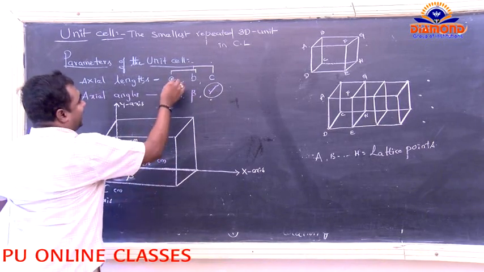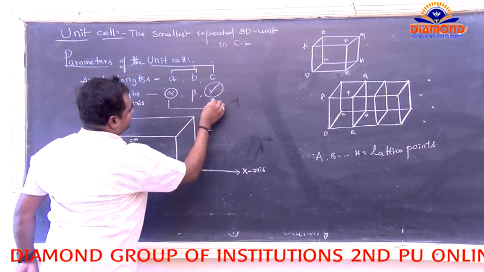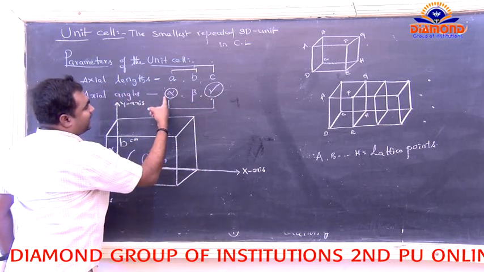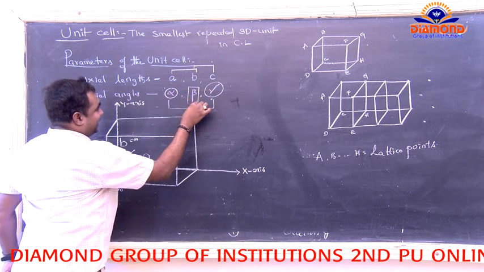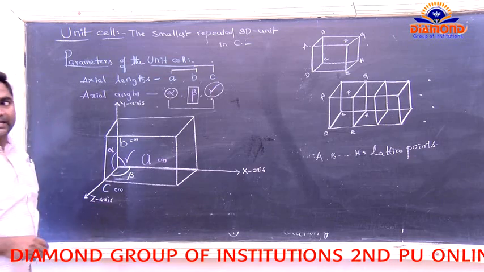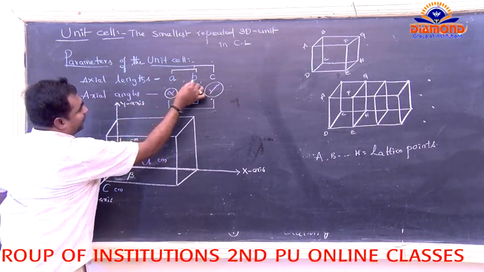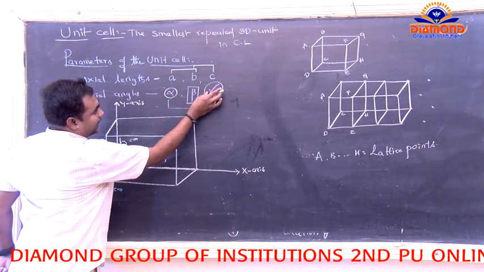Now in between a and c, omit these two, and beta is the angle between a and c. You understand? So here, in between a and b, omit these two, then we consider gamma.